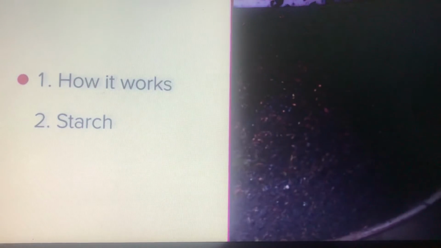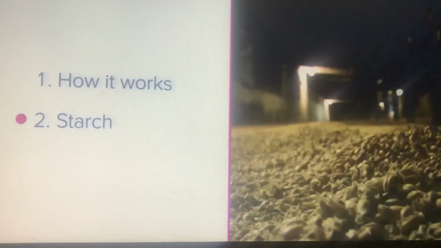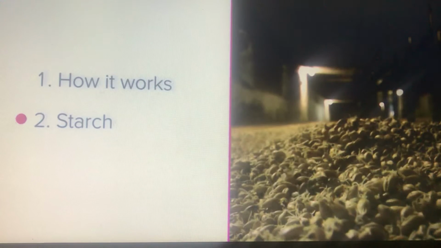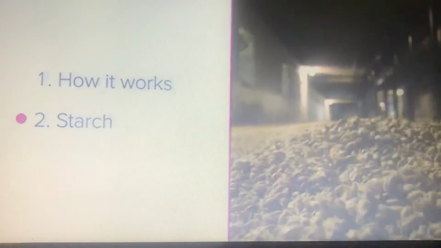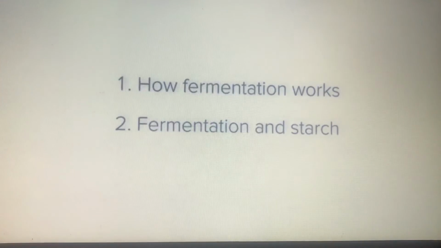In this lesson, we'll be looking at how fermentation works and the relationship between fermentation and starch. Let's start by looking at how fermentation works.